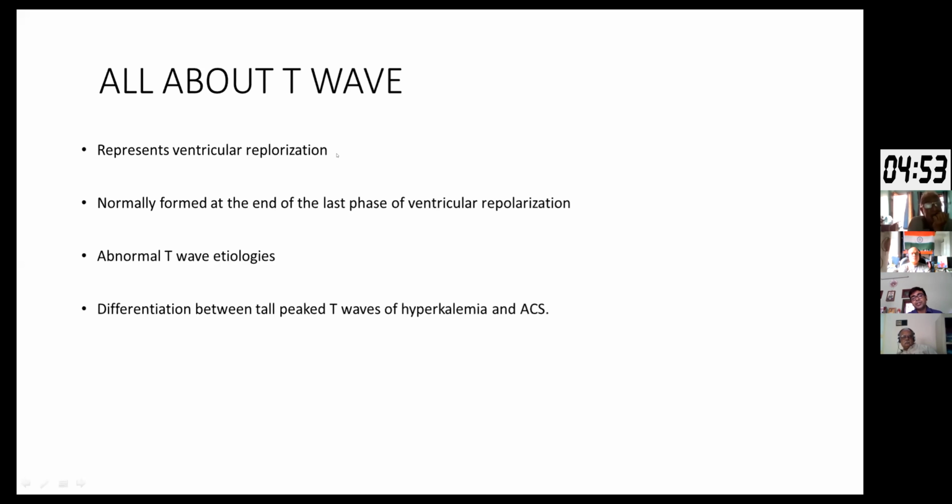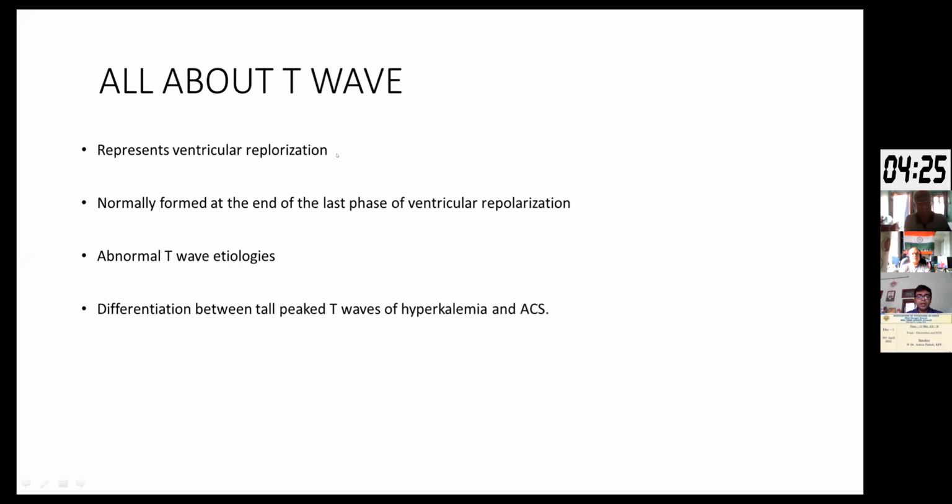Now, about the differentiation between the tall peaked T waves of hyperkalemia and acute coronary syndrome: in acute coronary syndrome, the T waves will be broadened and peaked and will correspond to that particular lead of artery occlusion, whereas in hyperkalemia, it will not follow any rule of